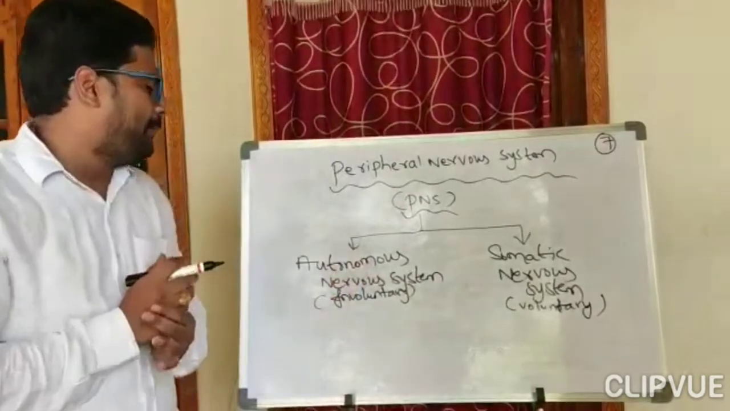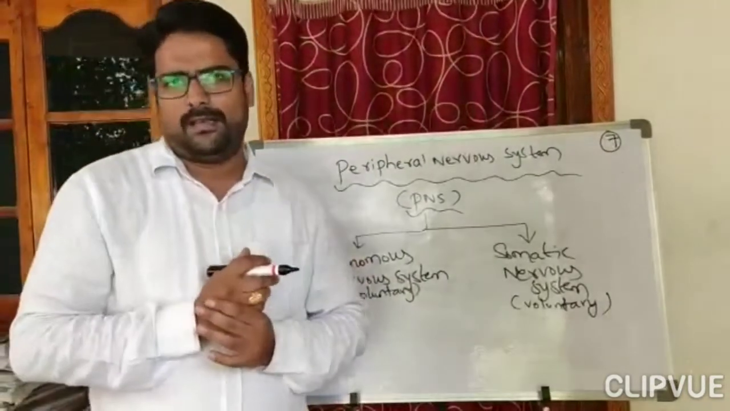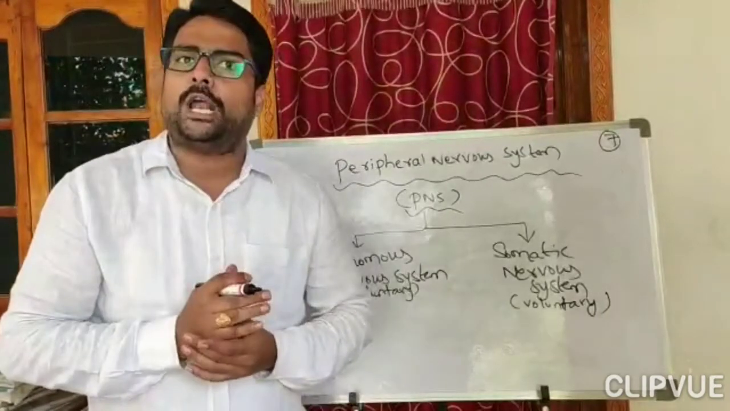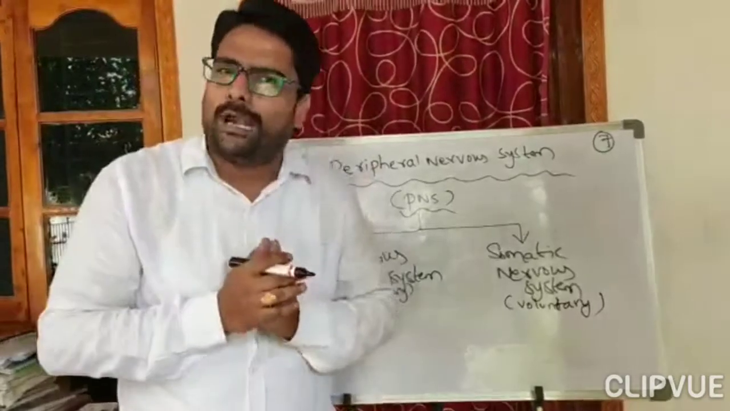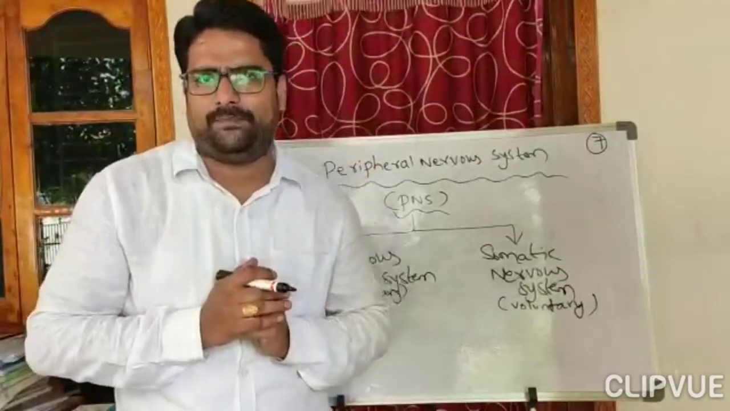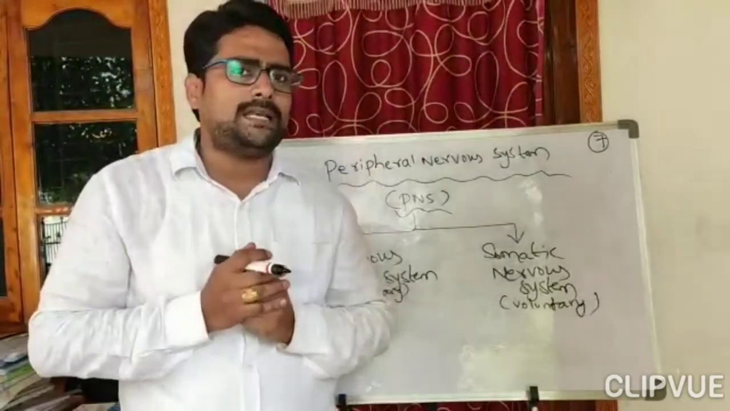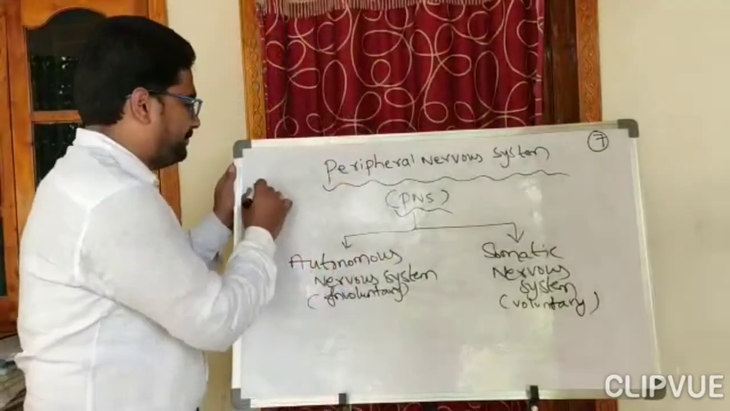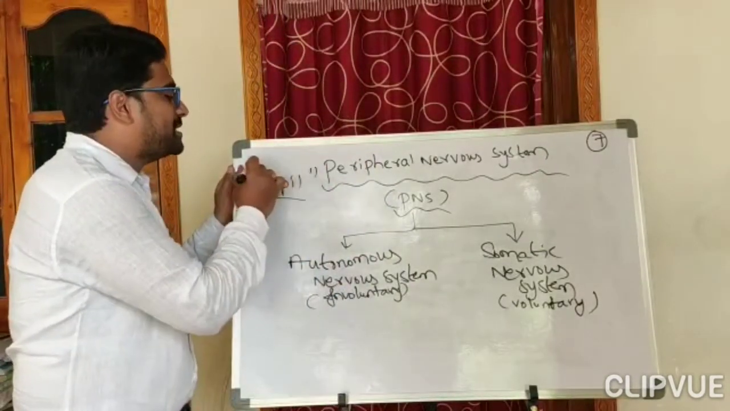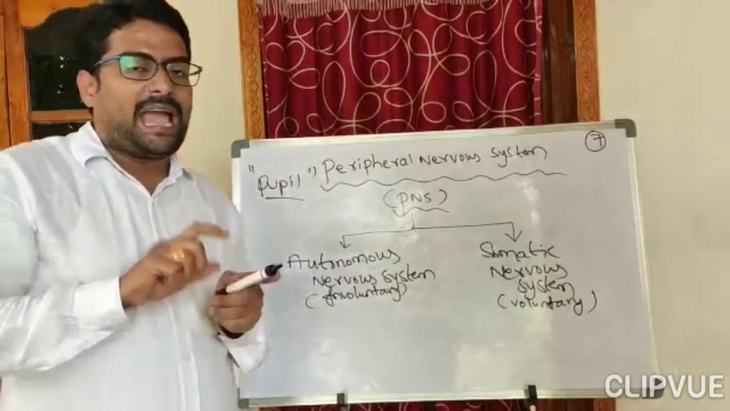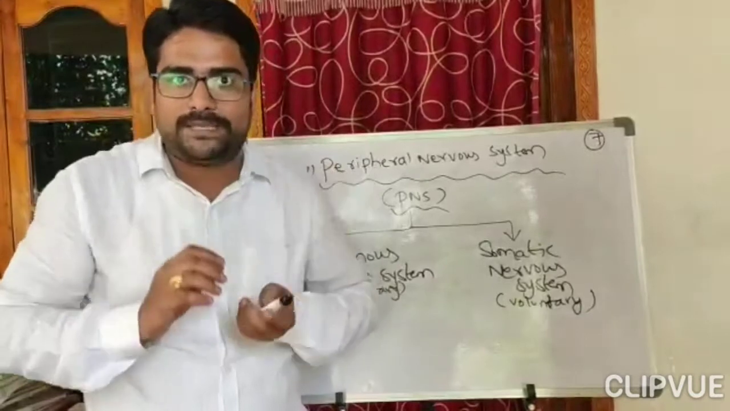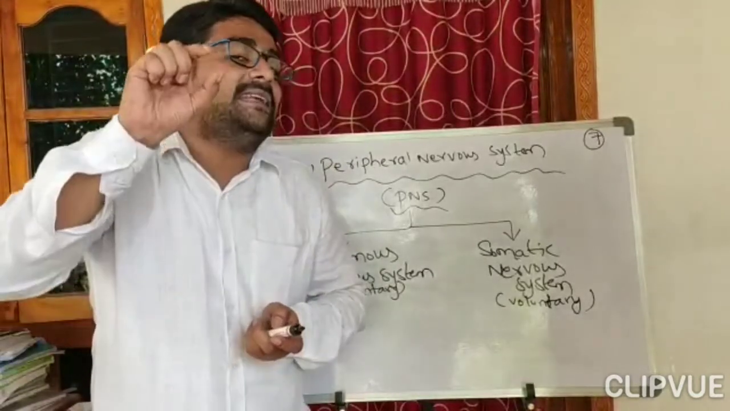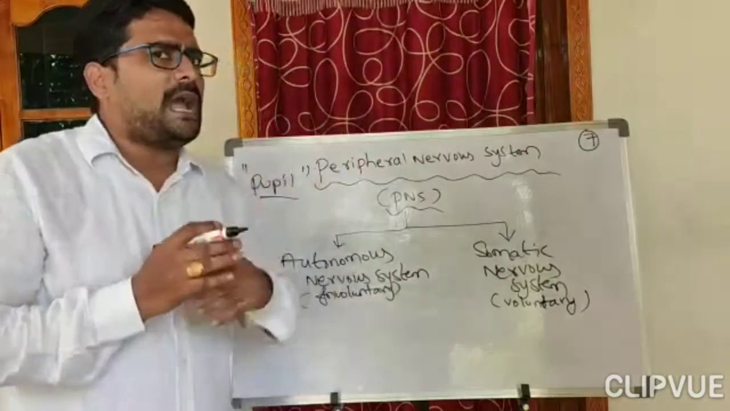And let me tell you an example of the autonomous nervous system. When we enter a dark room, we cannot see the objects clearly. But after some time, what happens? We can see the objects clearly. Why is this happening? In our eye, the pupil is present. The pupil diameter increases as soon as we go into the dark room, so that we are able to see objects after some time.